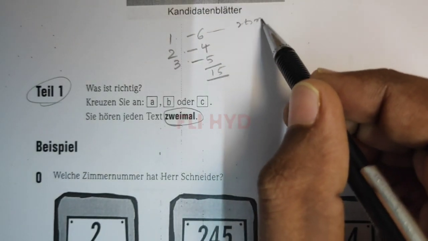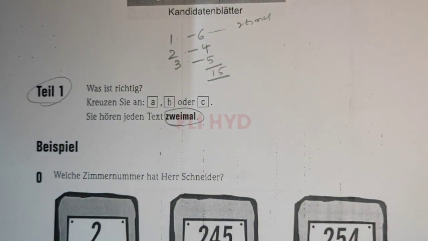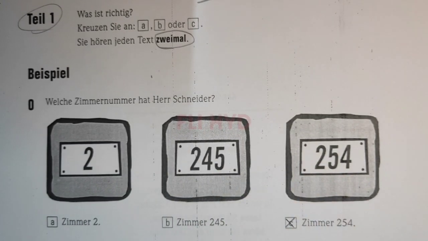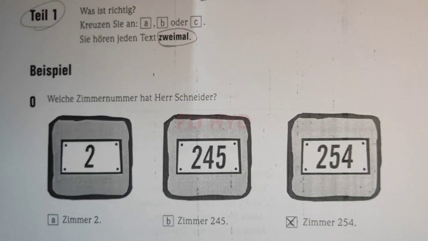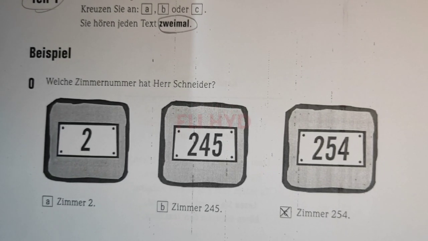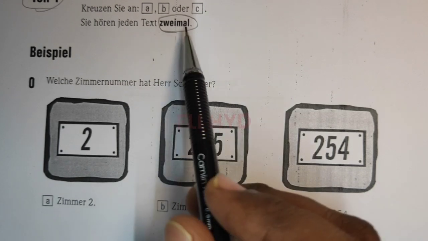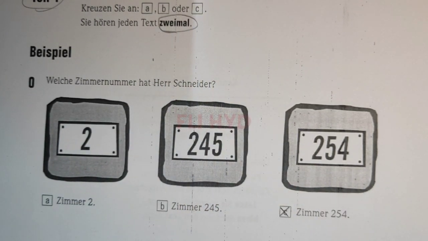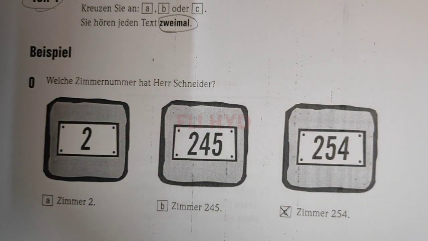For example, the first question is played once and you have to choose the answer, then the same question will be played once again. So every question in the first tile will be played twice. The first question is played twice, then you go to the second question, which is played twice, then the third question, like that. So you have to answer 6 questions like that.